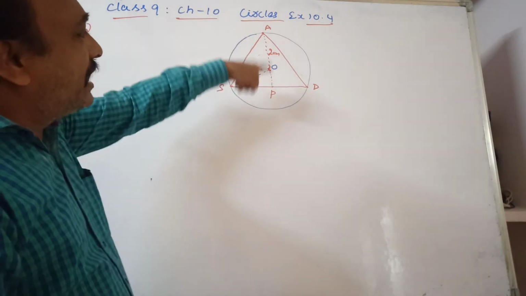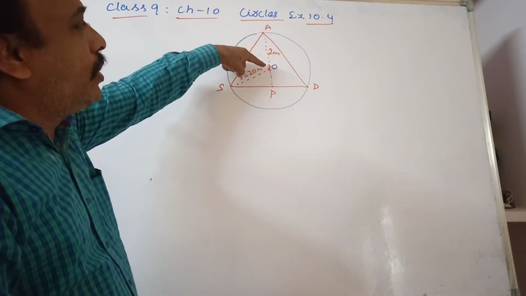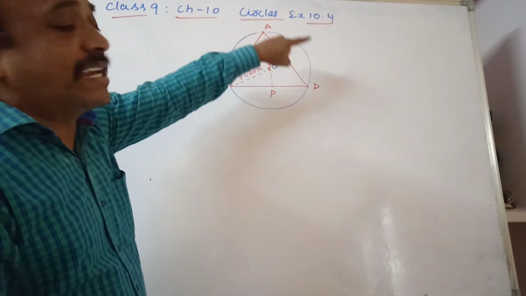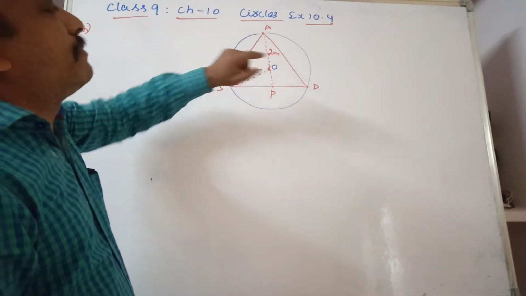AO is the circumradius, and O is the center of the circumcircle.